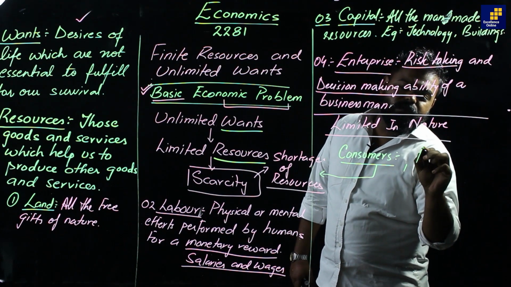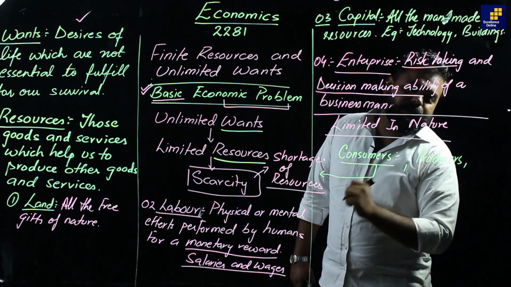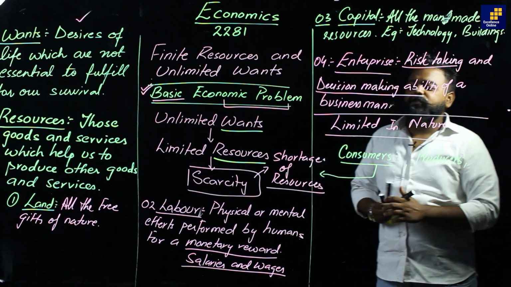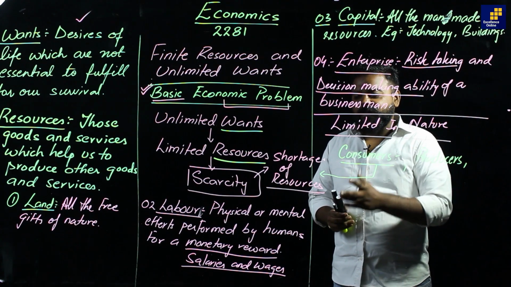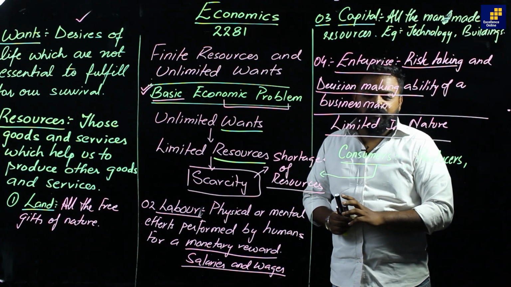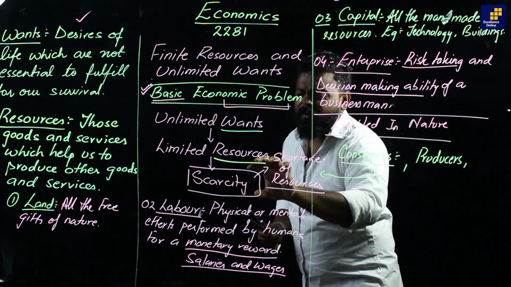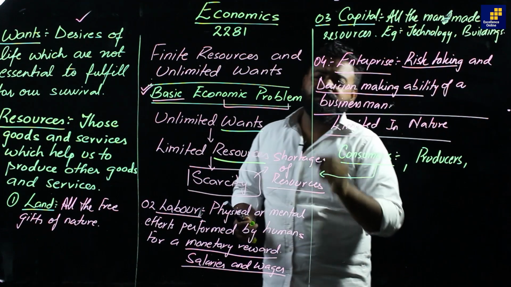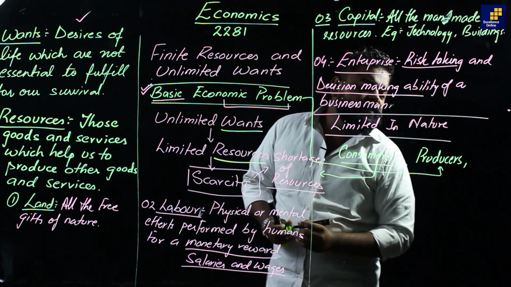And the second is producers. Students, producers want to produce all the goods and services in the world, but due to scarcity, due to shortage of resources, they cannot do so. So definitely the basic economic problem is also with the producers as well.